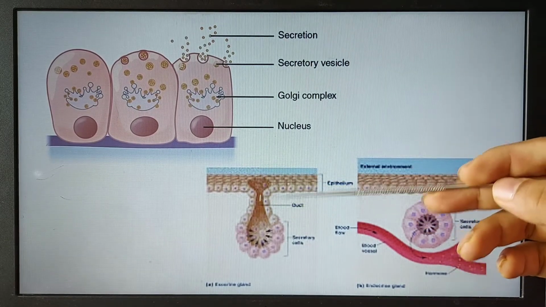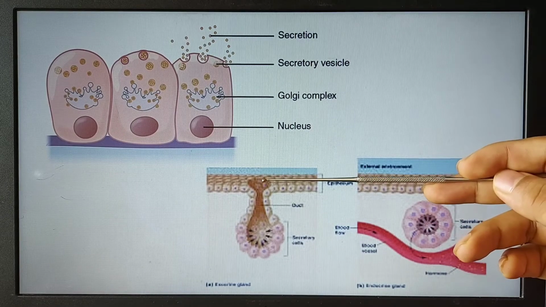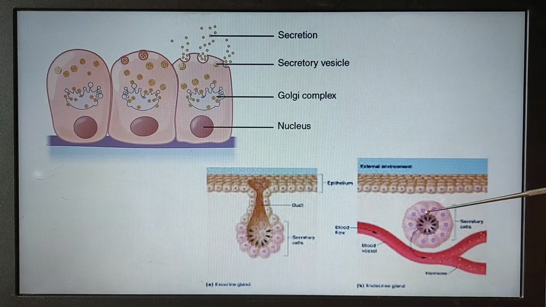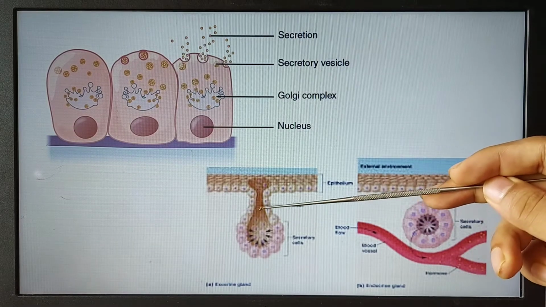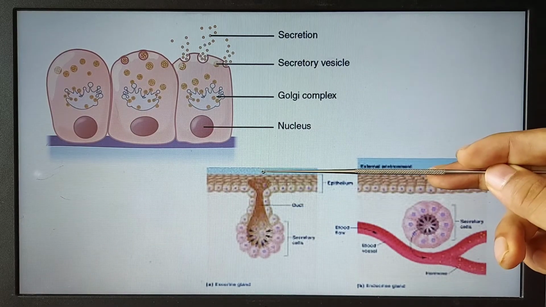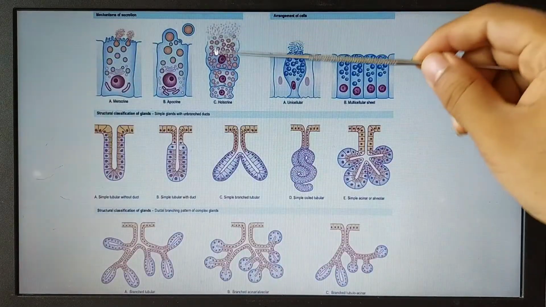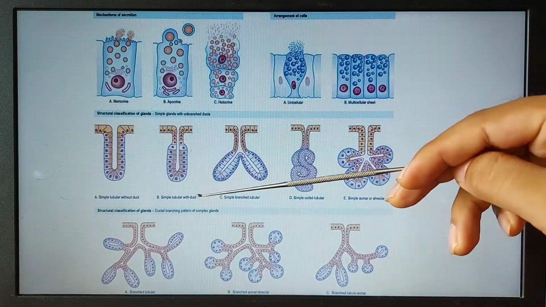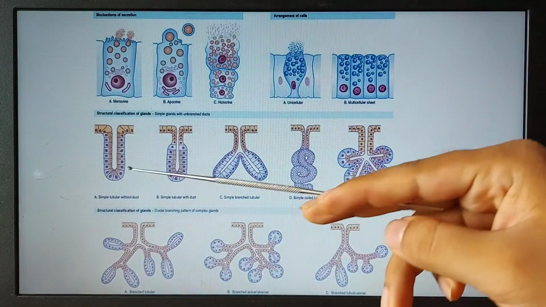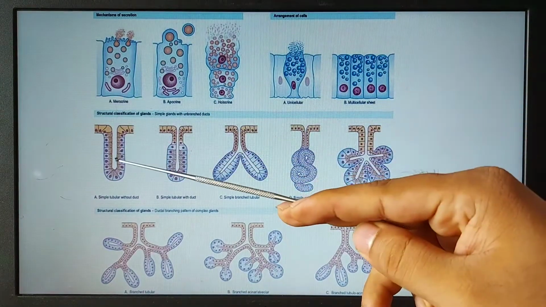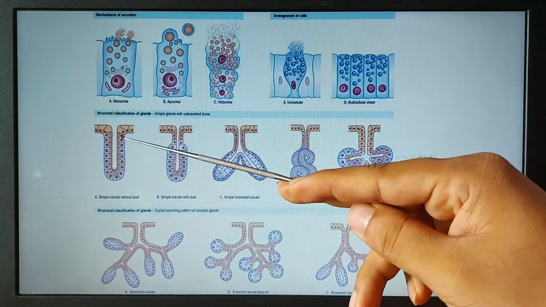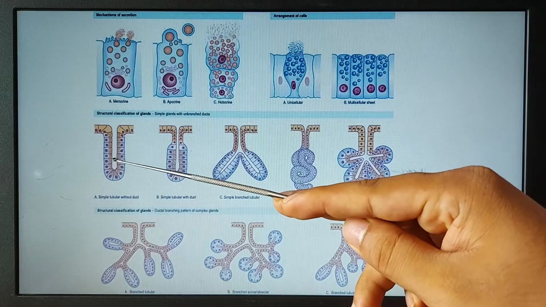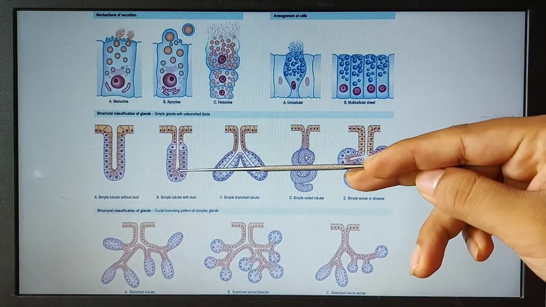This form of secretion is known as exocrine secretion, and this form of secretion is known as endocrine secretion. Here the secretion directly enters into the blood. Here the secretion directly goes to the surface. The exocrine gland is further classified into different types according to the shape of the glands. Here we can see that this is a tubular form. This is known as the tubular gland, and this is also a tubular.